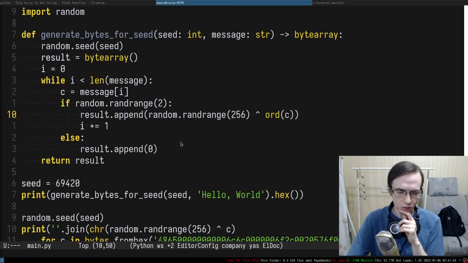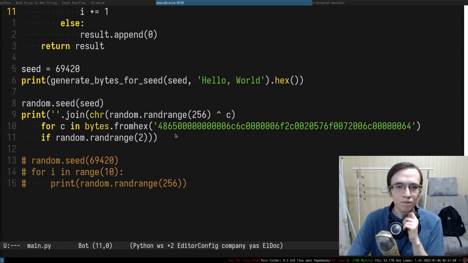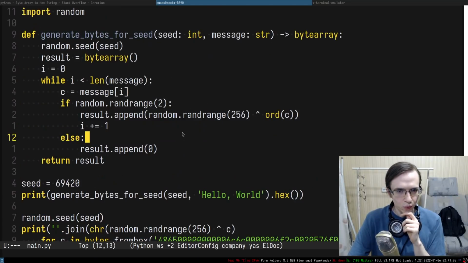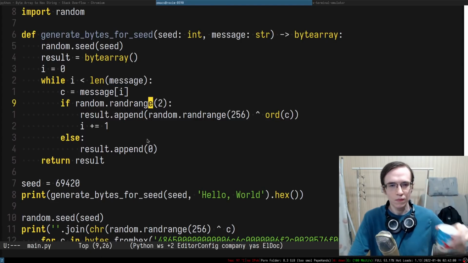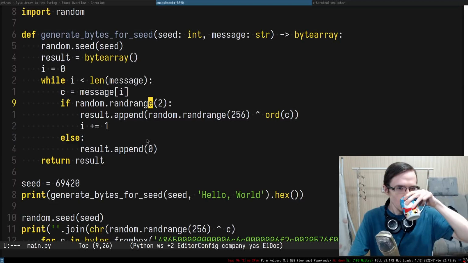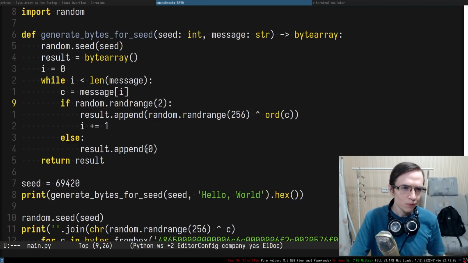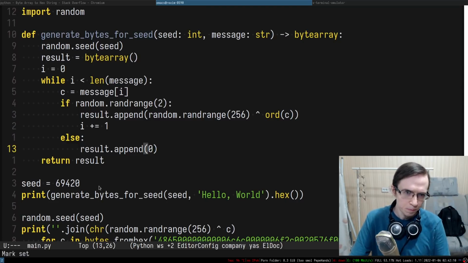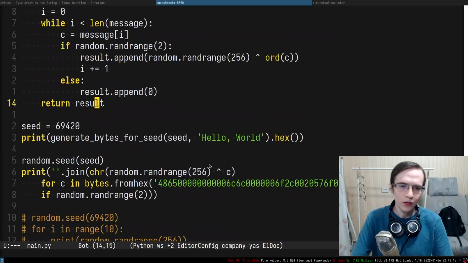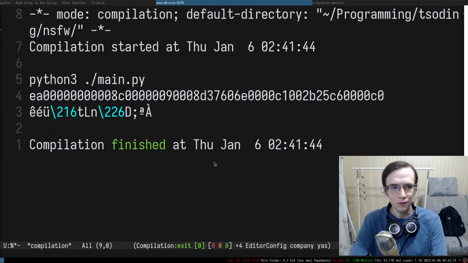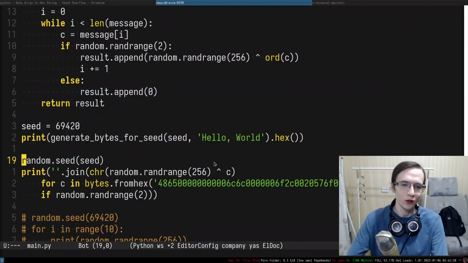Okay, so what's up with that? So we take this character, then if it's a random range... oh yeah, I know what's up, because I need to update the string, of course.